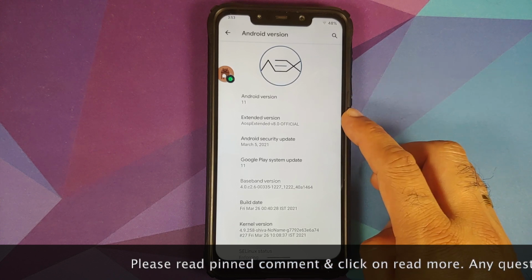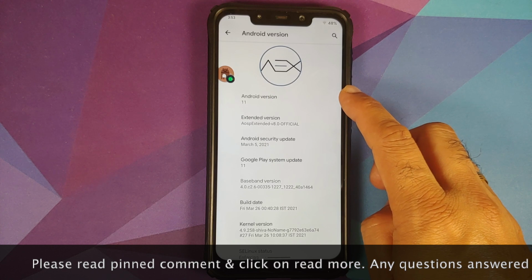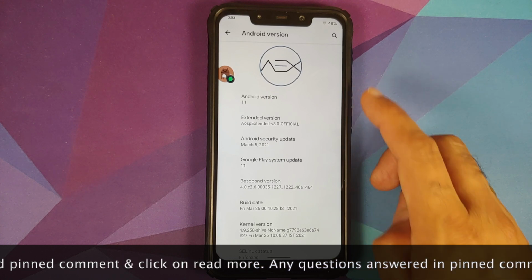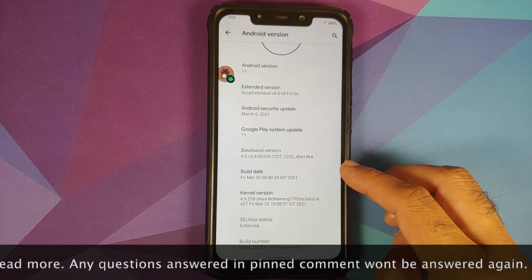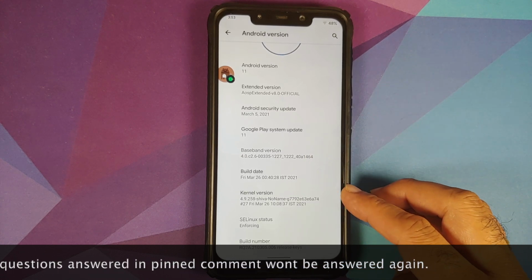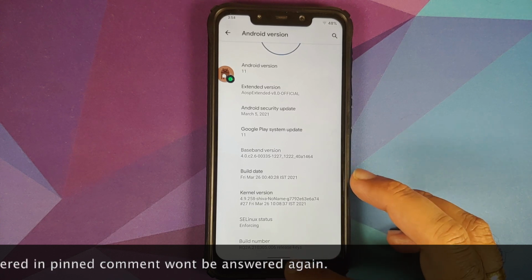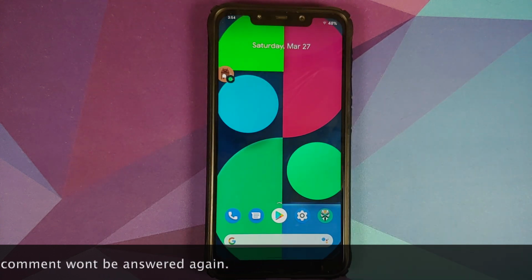Let us have our first look at AOSP Extended official ROM, version 8.0, based on Android 11, running on the Xiaomi POCO F1. Security patch March 2021, build March 26th. The kernel they are using is Shiva's no-name kernel. SELinux of course is set as enforcing.